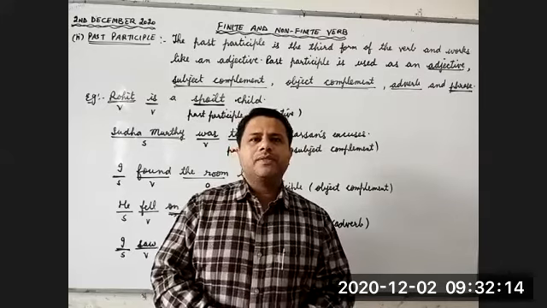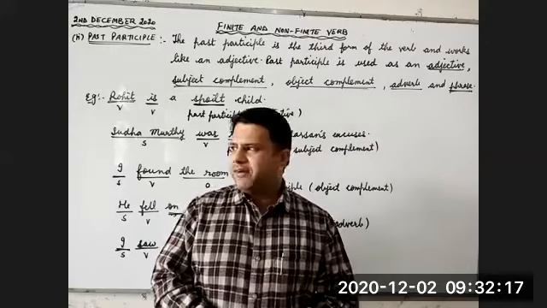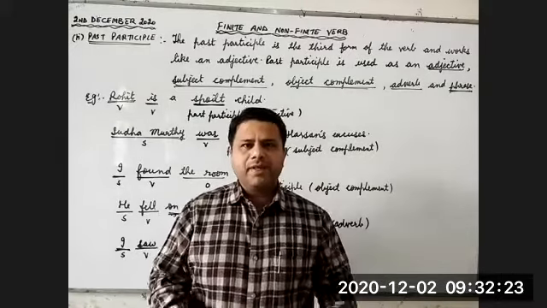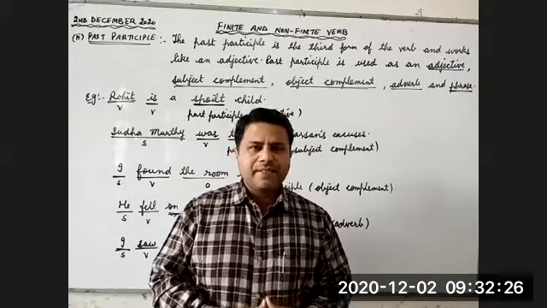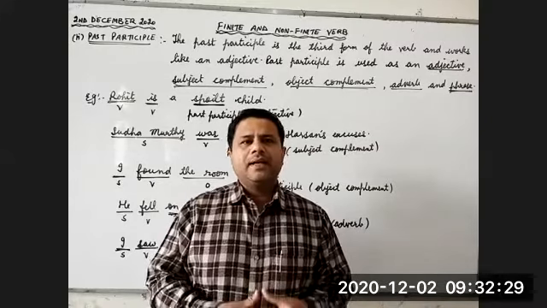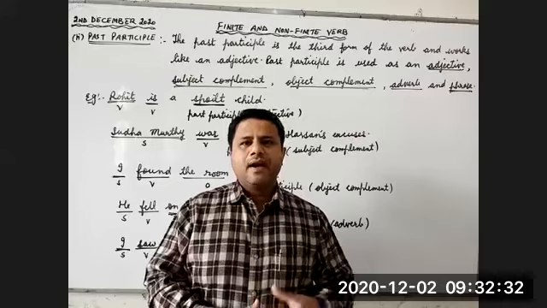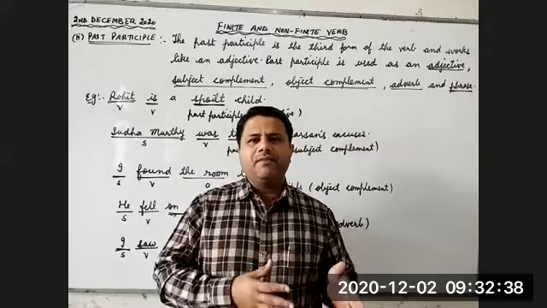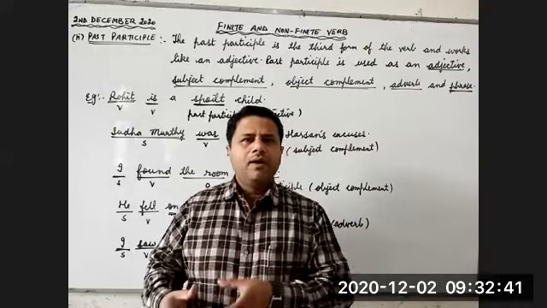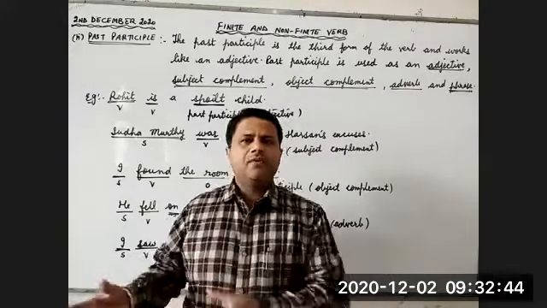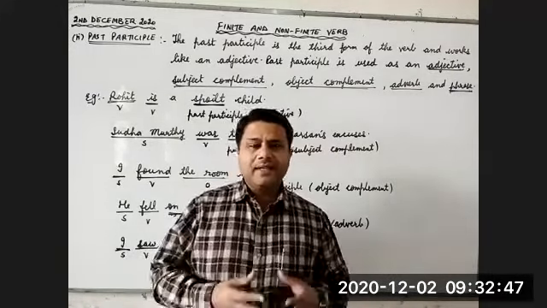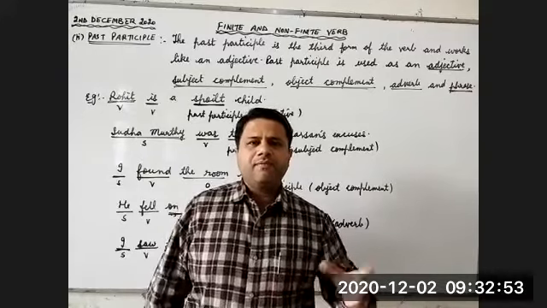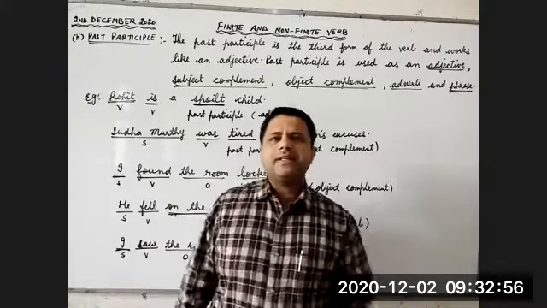Today we are going to start with the lecture of finite and non-finite verb. Earlier in the previous 6 lectures, we have covered finite verbs. In finite verbs, we have done transitive and intransitive verb with example. Then afterwards, we have done the classification, how verb is divided into finite and non-finite, how finite verb is divided into many transitive, and how non-finite verbs are divided into three further categories, that is infinitive, participle and gerund. We have already discussed infinitives, two infinitive, active and passive, and then bare infinitive with examples.